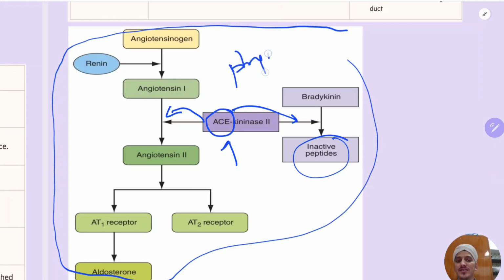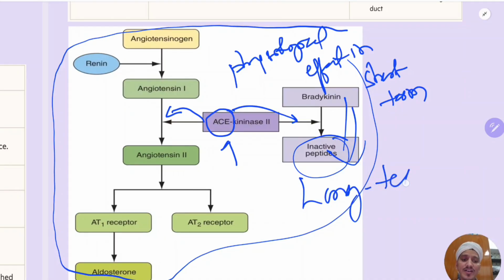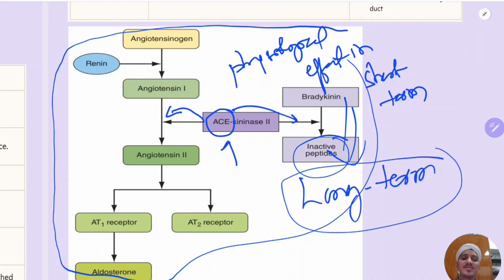This is a physiological effect in the short term. But in a hypertensive patient, in the long term, this is a detrimental effect. It will cause remodeling. So long term it is not good, short term it will maintain the BP.